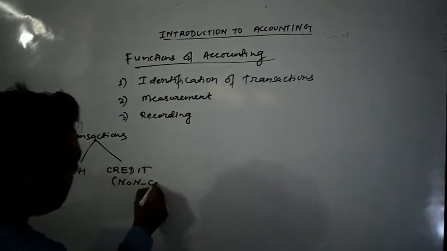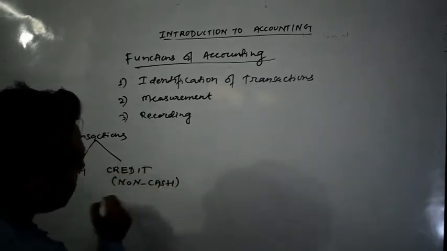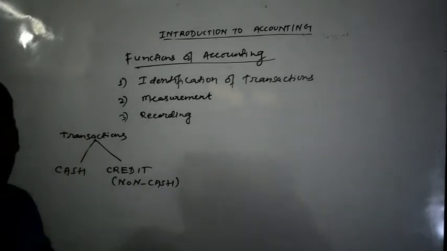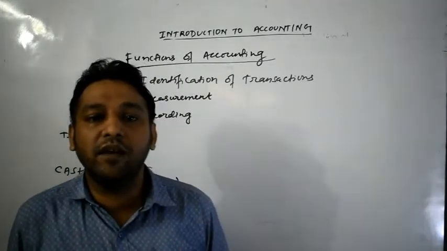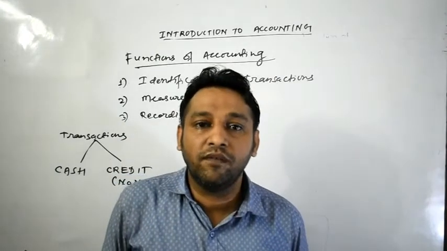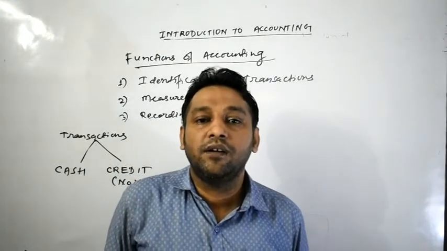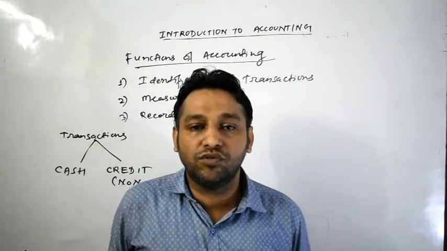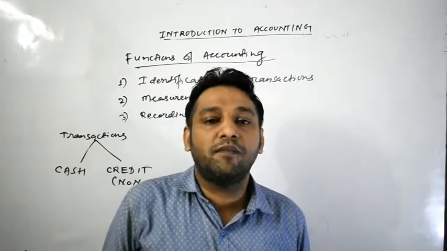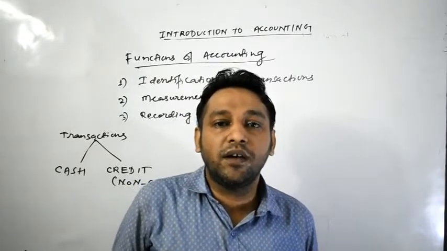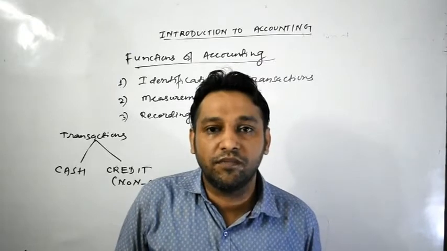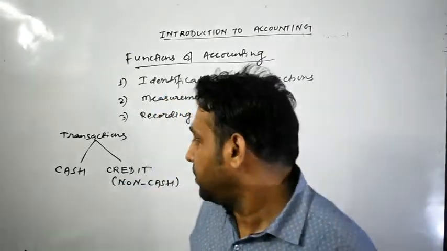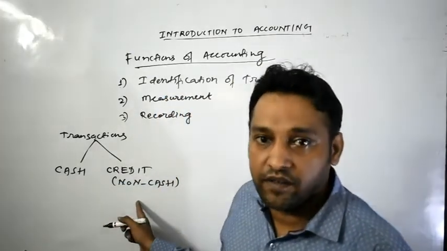Credit का मतलब क्या होता है, non cash transactions. And you remember both the transactions are to be recorded in the books of accounts. As we are required to calculate the net profit or net loss, only business transactions must be recorded, either they are cash or credit transactions.